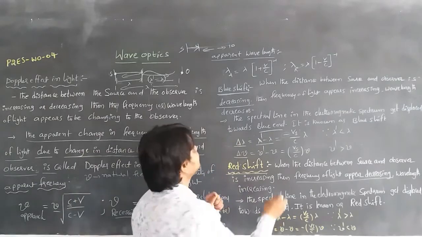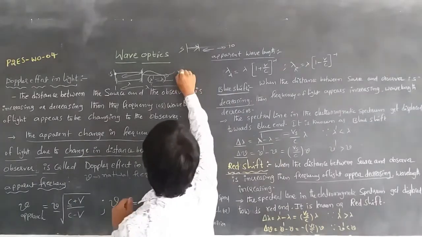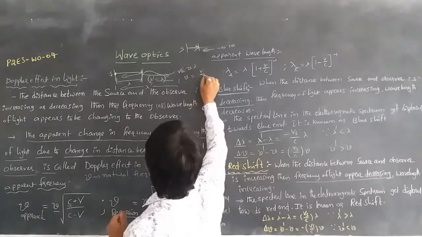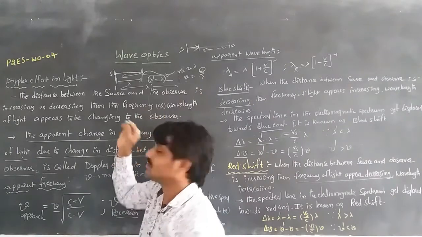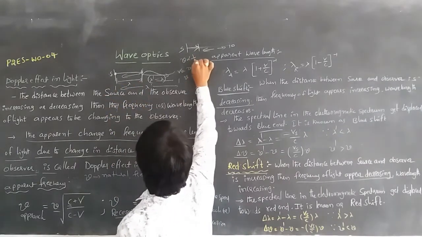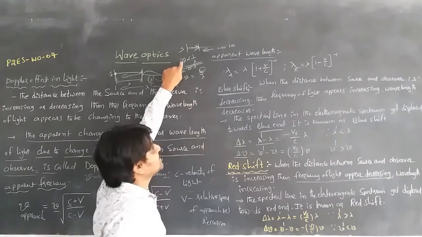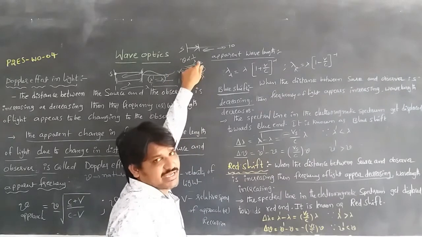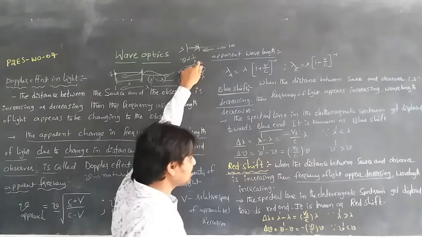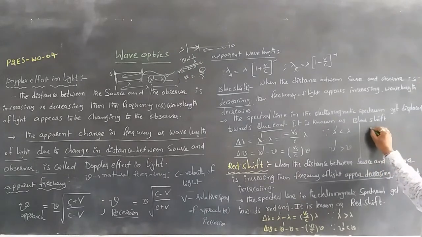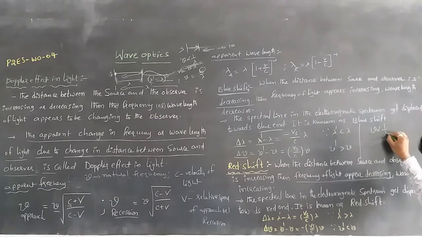We know from the wave formula that v is equal to nu lambda. So nu is equal to v by lambda. If the velocity of light is constant, then we can consider nu is proportional to 1 by lambda. When the frequency is increasing, the wavelength will be decreasing, because they are inversely proportional. So nu is proportional to 1 by lambda, meaning if the wavelength decreases, the frequency increases.